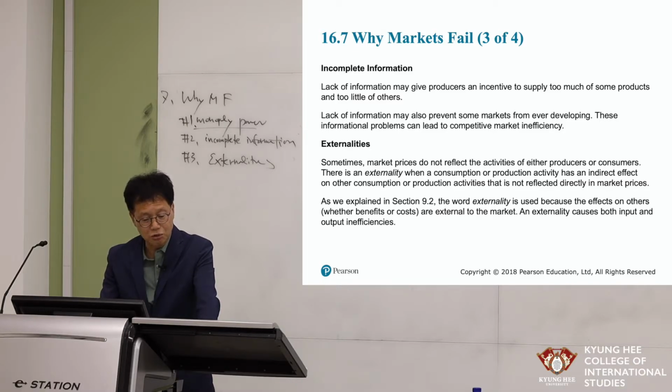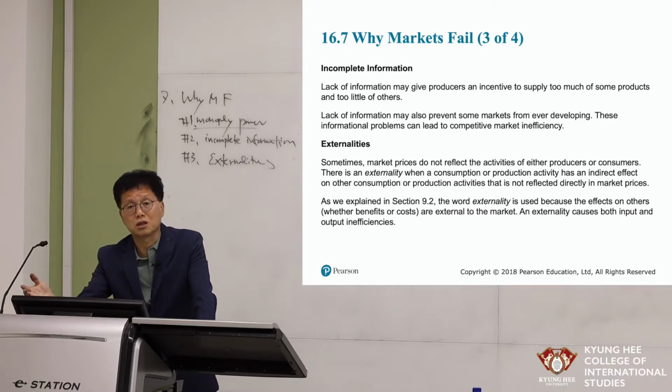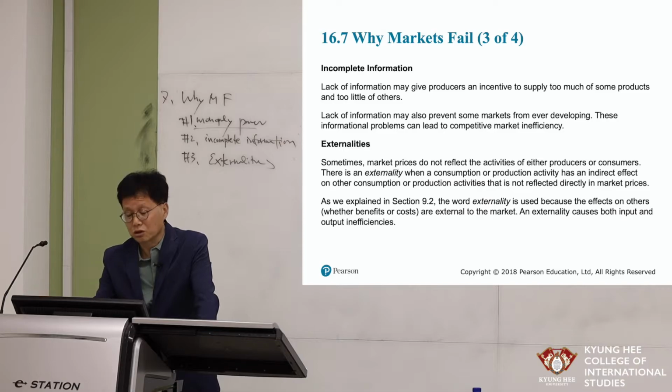Now think about pollution or contamination, that is the negative externality case. Then some firm emitting lots of contaminants produces too much, so inefficiency happens.